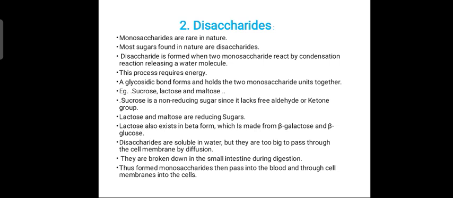The first one is sucrose. It is also called table sugar or cane sugar. It is a non-reducing sugar since it lacks free aldehyde and ketone groups. Coming to lactose, this is called milk sugar, because it is found in milk. Lactose is found more in human milk than in animal milk. Lactose exists in beta form, made from beta galactose and beta glucose.